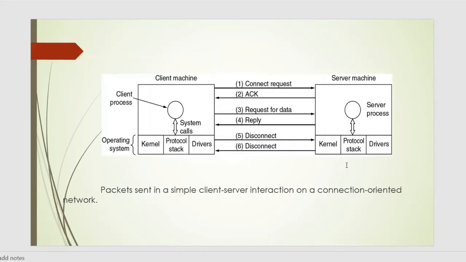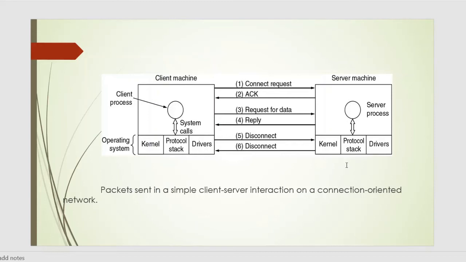Then the client executes the send service primitive to transmit its request, followed by the execution of receive to get the reply. The arrival of the request packet at the server machine unblocks the server so it can handle the request. And after it has done the work, the server uses the send service primitive to return the answer to the client. The arrival of this packet unblocks the client, which can now inspect the answer. If the client has additional requests, it can handle them now.